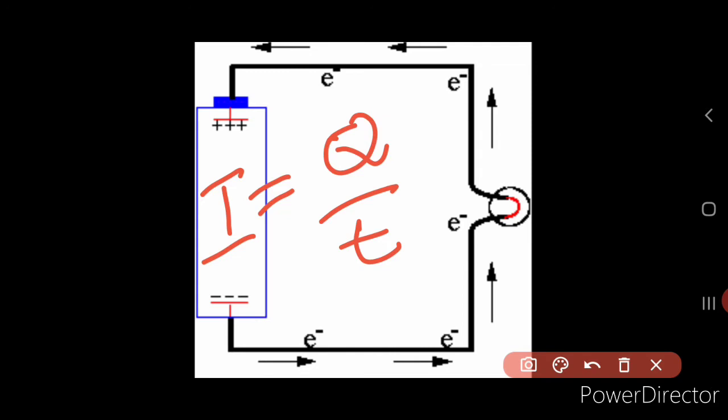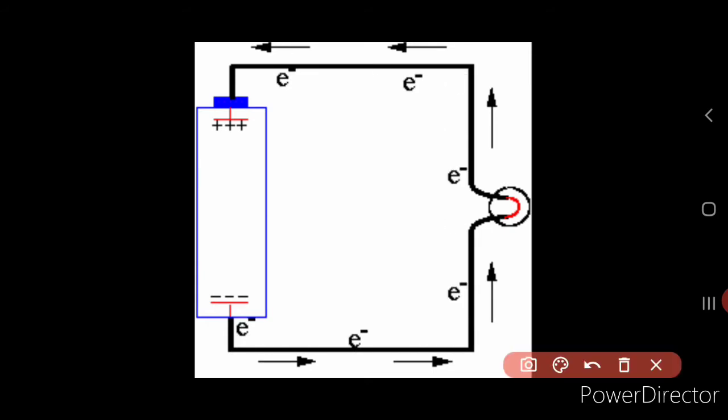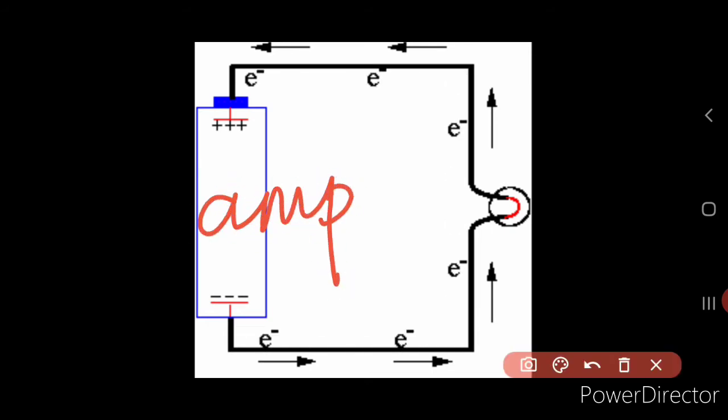So the current can be defined as the amount of charge flowing through any cross section area of a conductor in unit time, and the formula is given as I = Q/t, where Q is the charge and t is the time. Now what will be the SI unit of electric current? The SI unit of electric current is ampere.